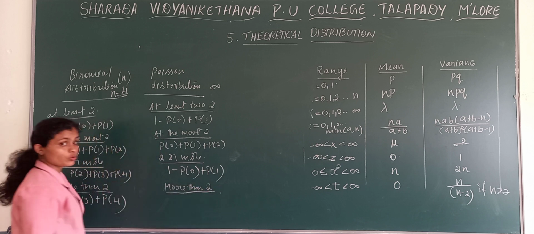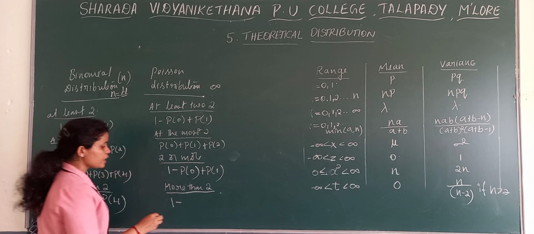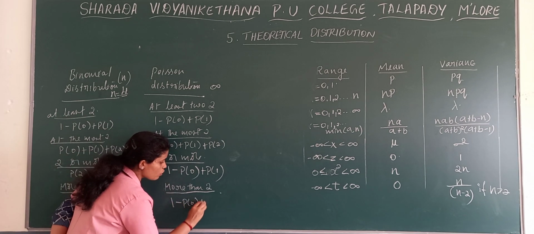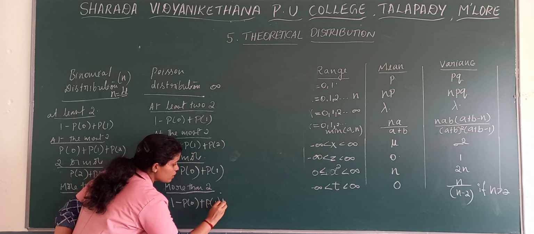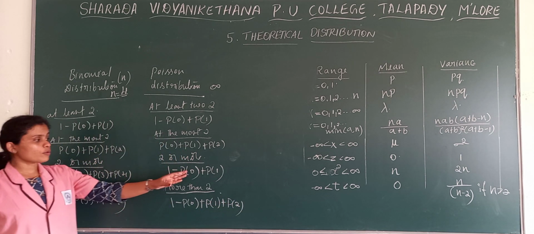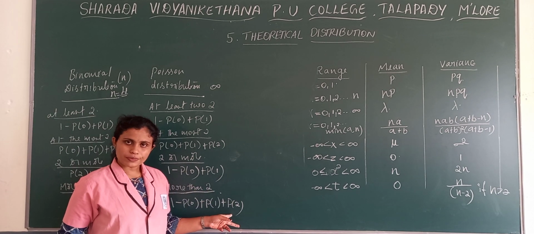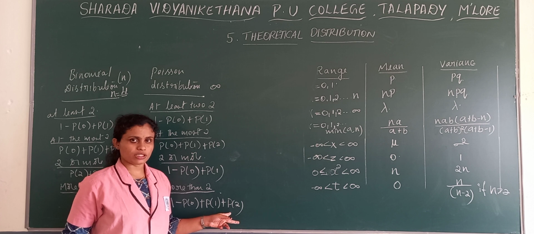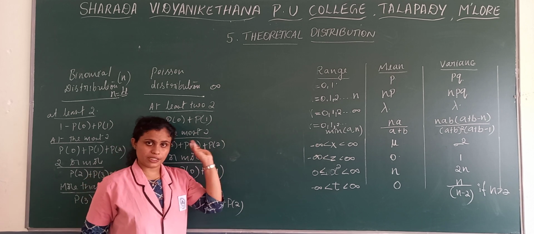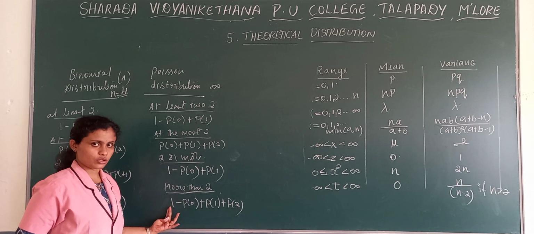From the total, more than 2 means P of 0 plus P of 1 plus P of 2 are deducted. 2 or more means we will not include 2 in the deduction, while more than 2 means we include 2 in the deduction. More than 2, 2 will not come there. So we need to deduct from the total.